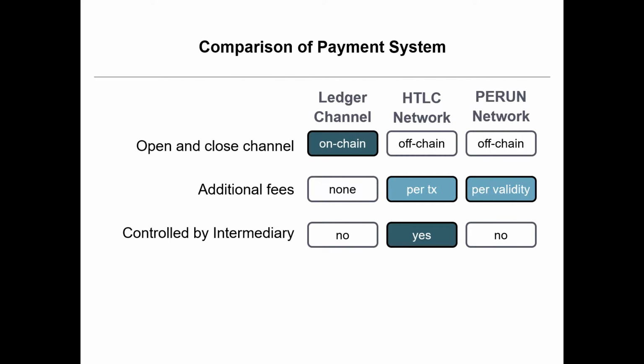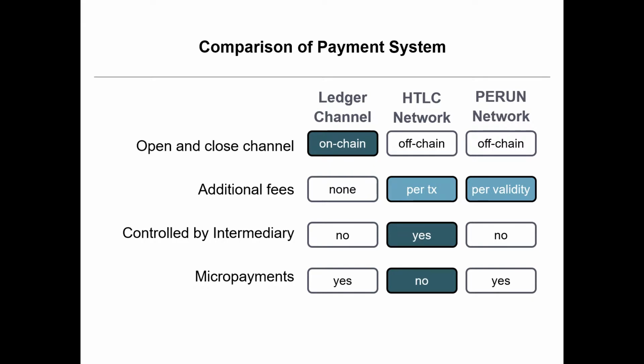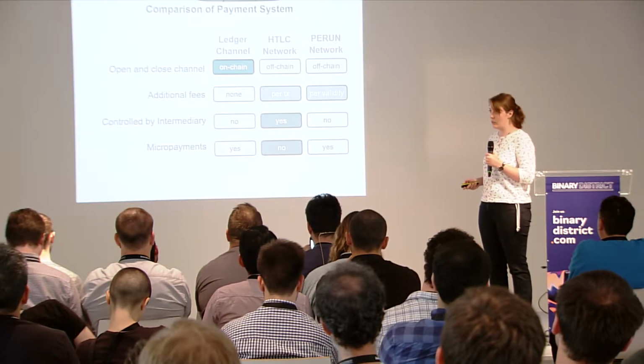Another advantage that PERUN has over the hash time lock contracts is that it gives you the same amount of control over the channel as the direct channel does. So the intermediary doesn't surveil, cannot see what's going on except for the end balance, and it cannot control. So it cannot censor transactions. And as I said before, micropayments are really nice in ledger channels and really nice in a PERUN network, and not quite so easy in hash time lock contract-based networks.